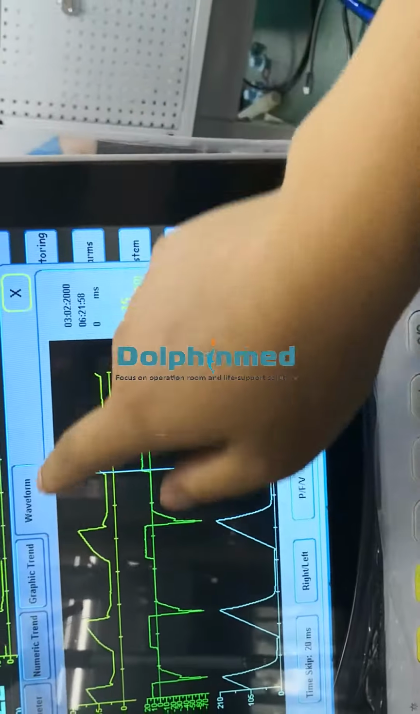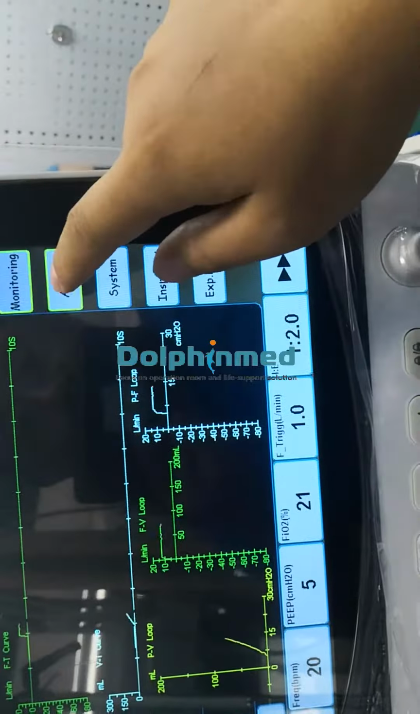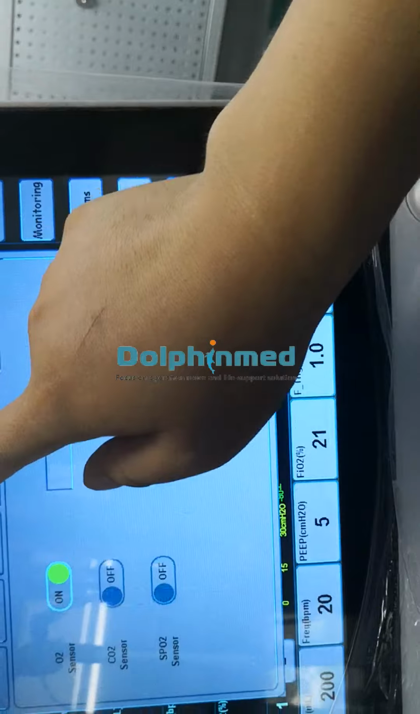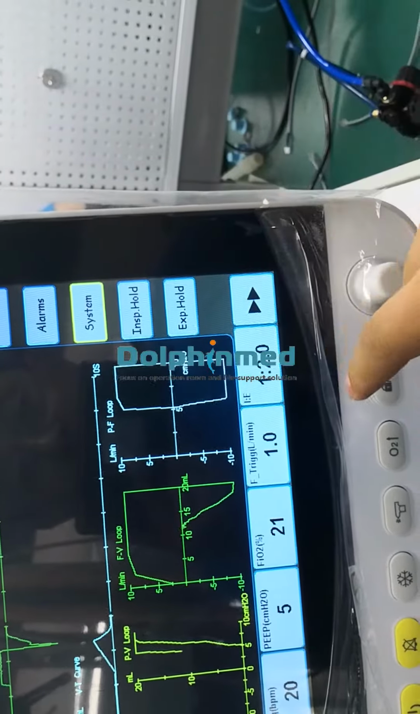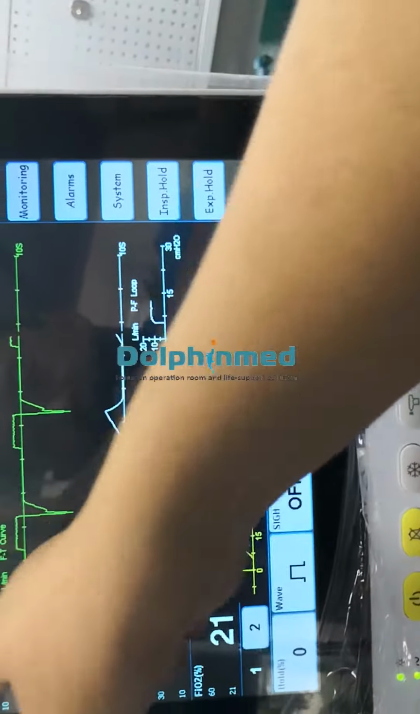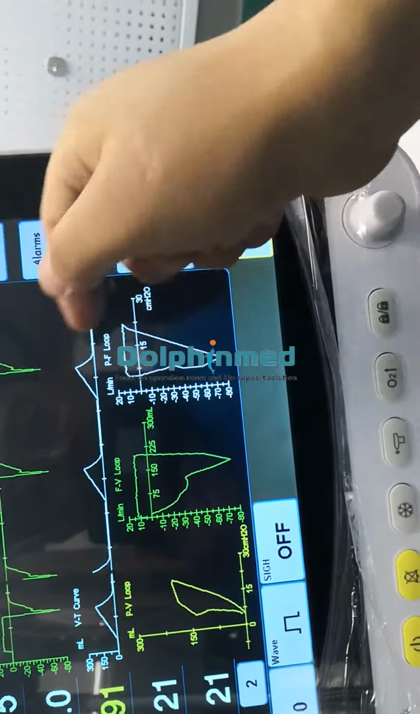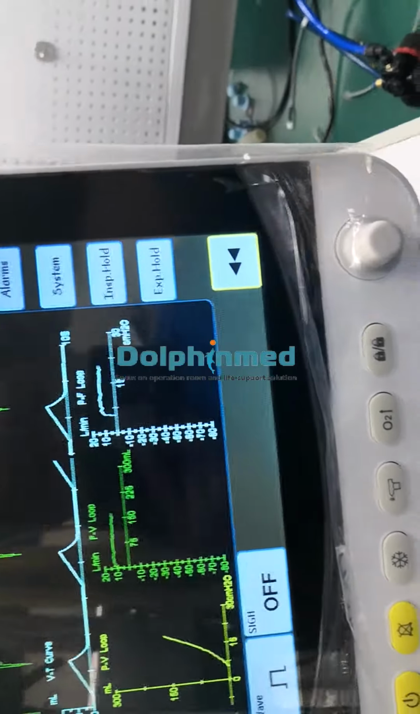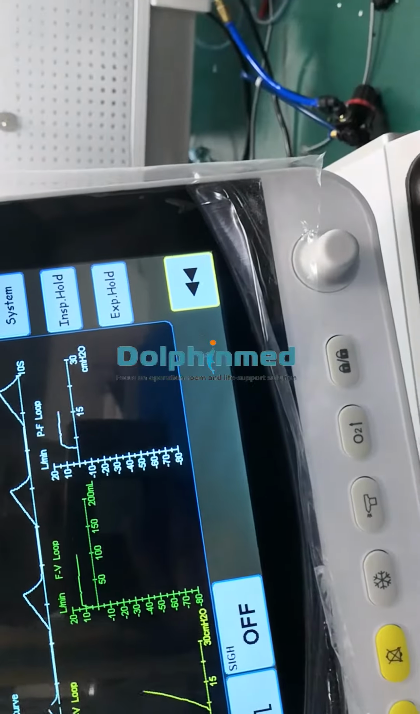It's monitoring waveform, graph, parameter, alarm, system, expiration hold, this setting area, this monitor area. This waveform. Totally it can have five waveforms. If you add optional SPO2 and HCO2, it will have 7 waveforms totally.